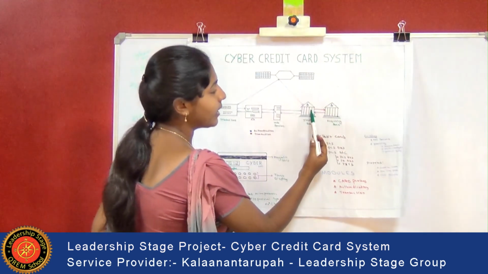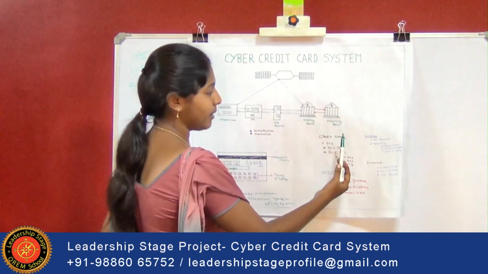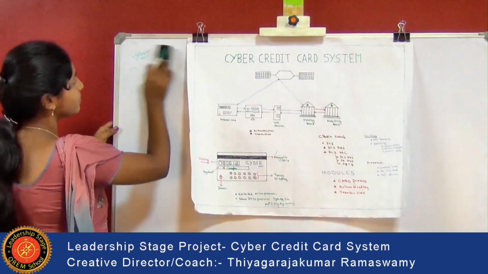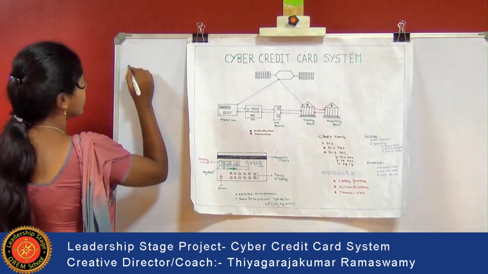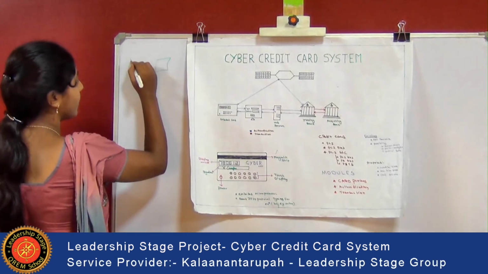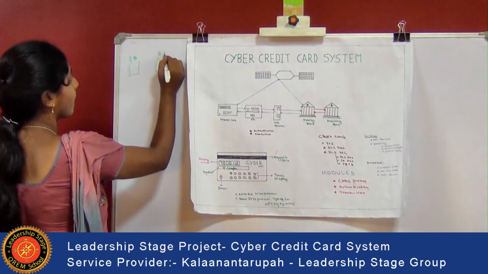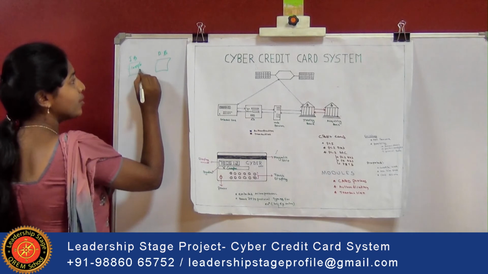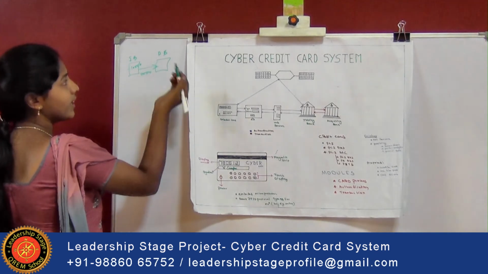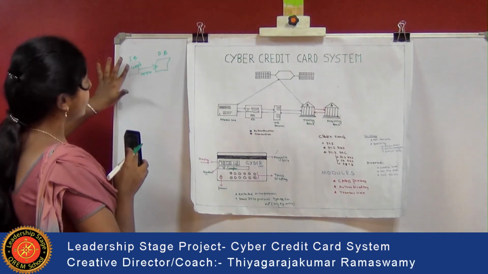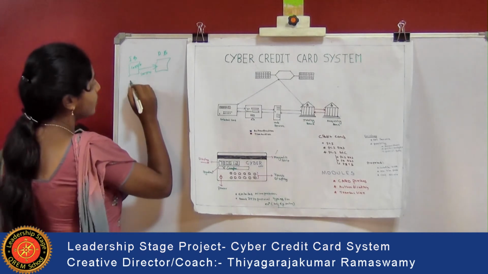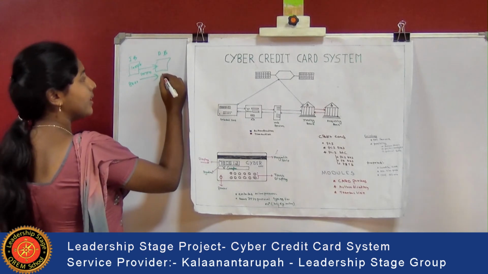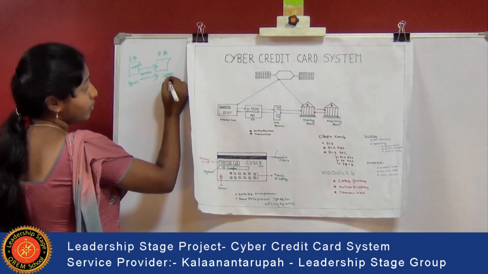From the issuing bank, the amount will be credited to the acquiring bank. If the issuing bank has 10,000 and needs to transmit 2,000 to the acquiring bank, the balance may be reduced from 10,000 to 8,000 and transmitted, but that 2,000 needs to be credited at the acquiring bank.